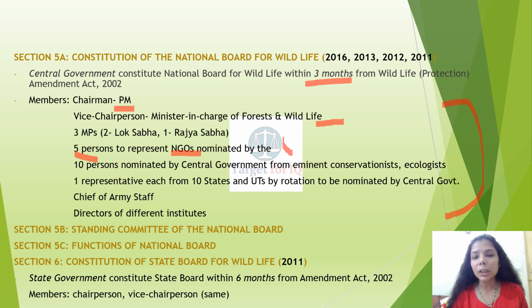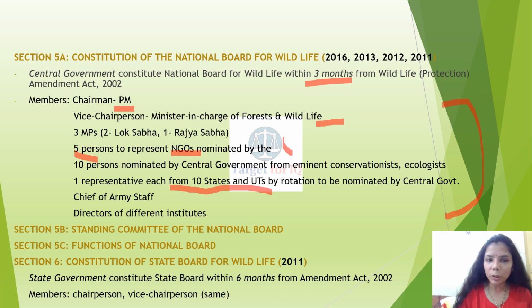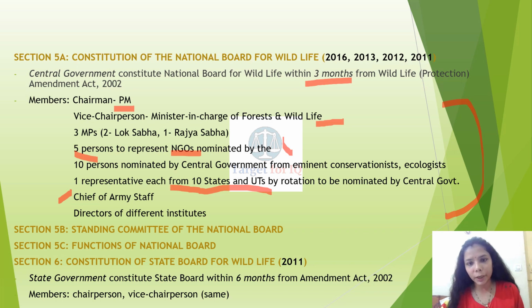10 persons nominated by central government from eminent conservationists, ecologists, 1 representative each from 10 states and UTs by rotation, which are to be nominated. Chief of Army Staff, keep this in mind, because this is very different. One cannot imagine any of the chiefs of the armed forces to be included in National Board for Wildlife, but he is also one of the members of this board. And directors of different institutes.